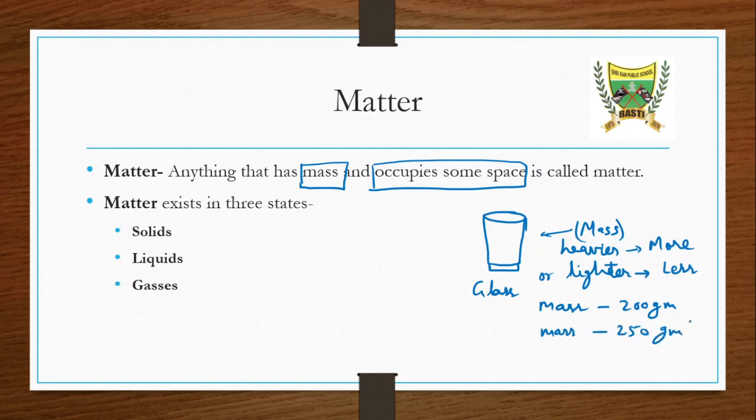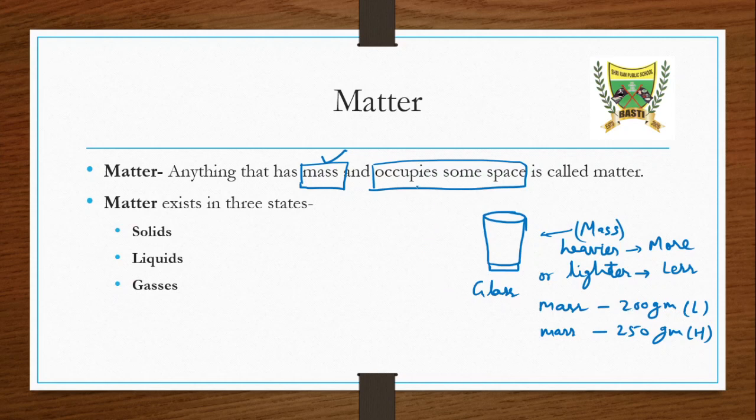We will say this one is lighter and this one is heavier. So it means the glass has some mass. So our first property regarding matter matches our criteria.